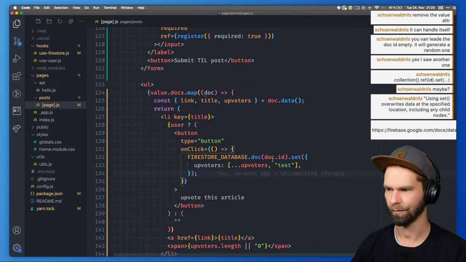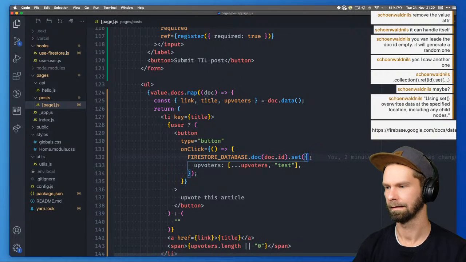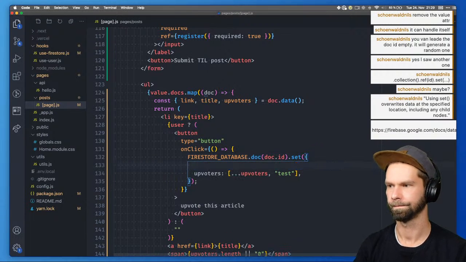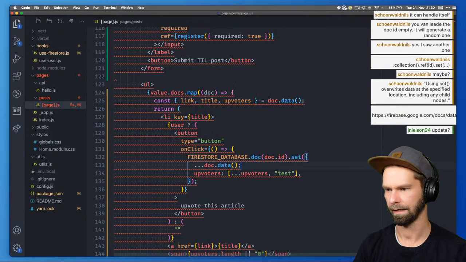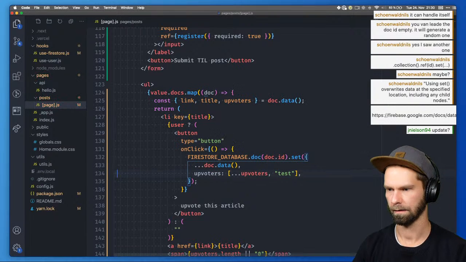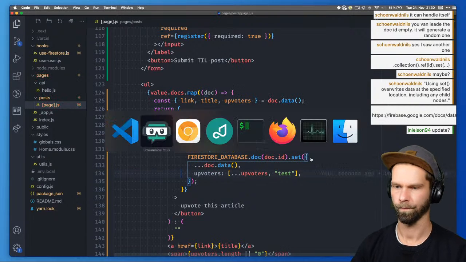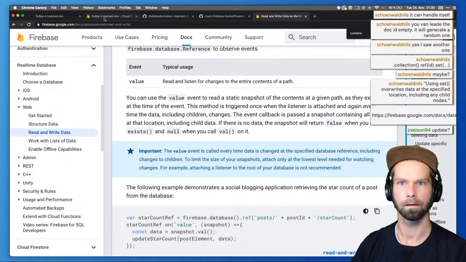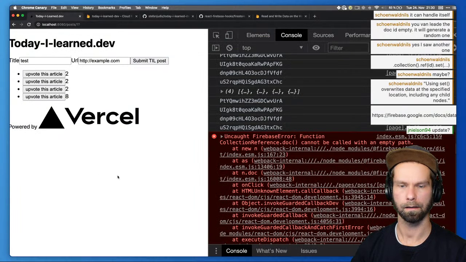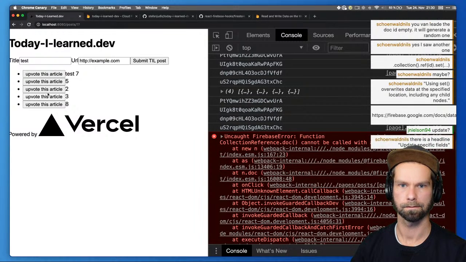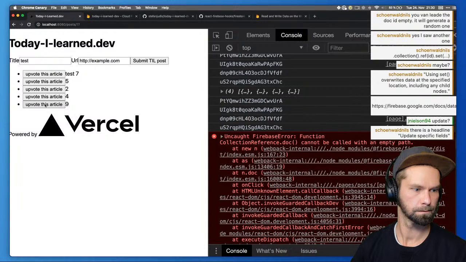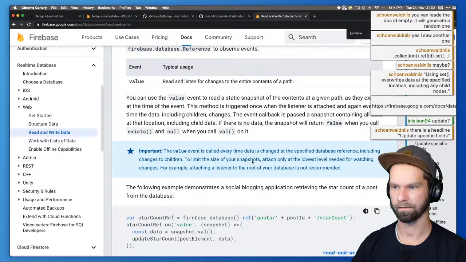So what we're gonna do is very dirty. Let's just bring in doc data again, see if it works. Here we go. Let's give that a try. So when we now go back here and we add this one, this looks good. Nice. There's a headline, update specific fields.